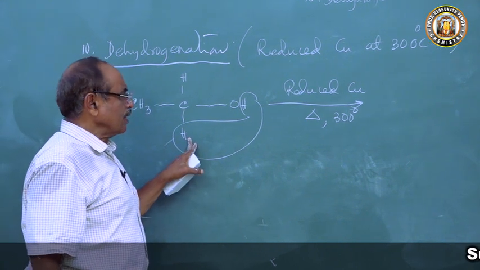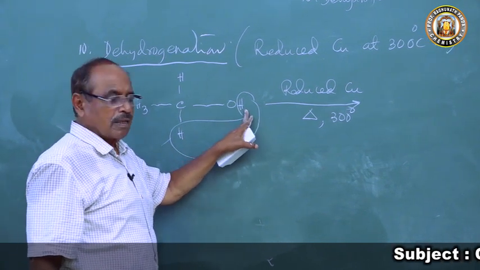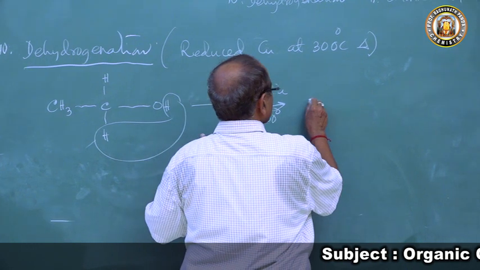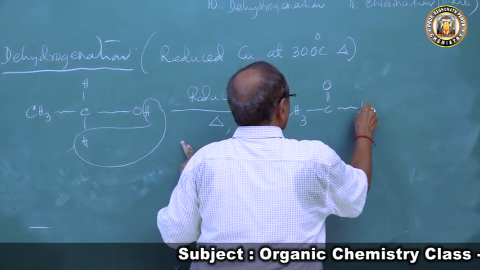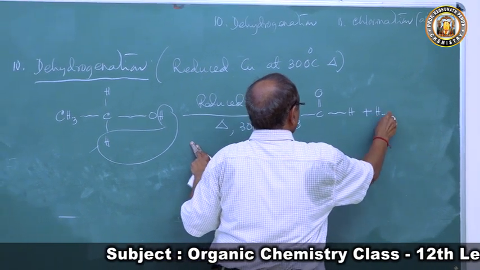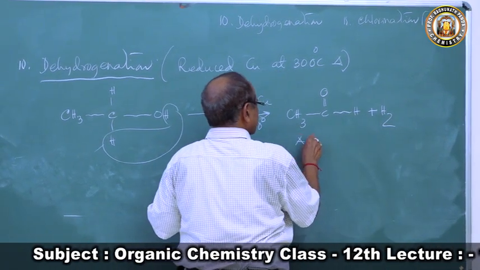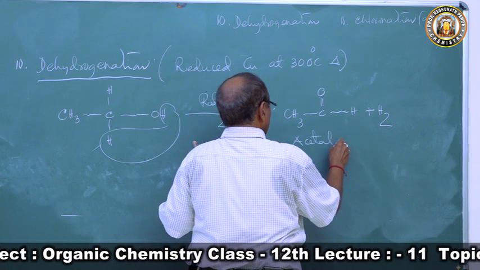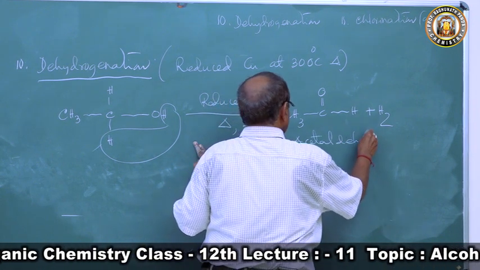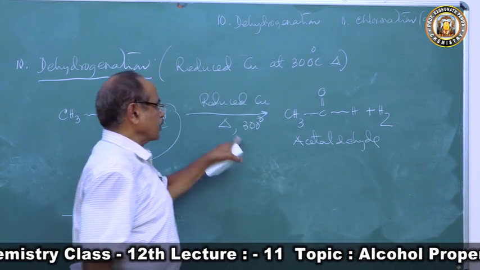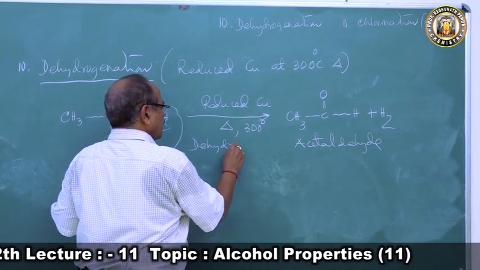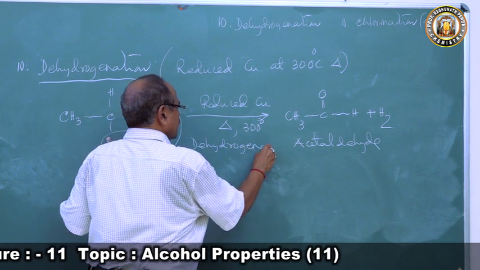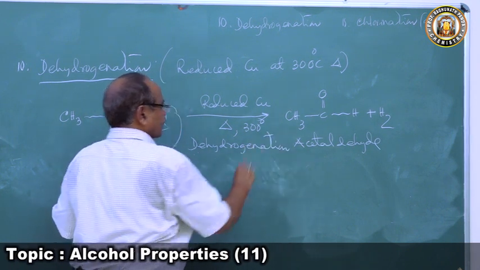So this forms CH3CHO plus H2. We get H2; hydrogen is removed. This is acetaldehyde. So when ethyl alcohol is heated with reduced copper, it undergoes dehydrogenation. This reaction is a dehydrogenation reaction to produce acetaldehyde.